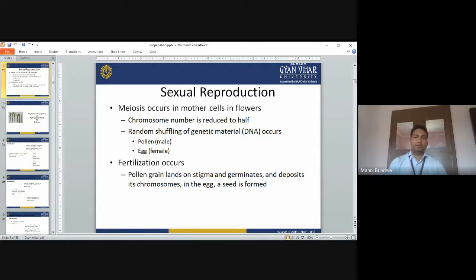Two parents are there: one is the pollen parent, called the male parent, and the second is the female parent, the egg parent. From the male parent, the pollen falls on the stigma of the female parent, reacts with the egg, and fertilizes it, and the formation of seeds starts.